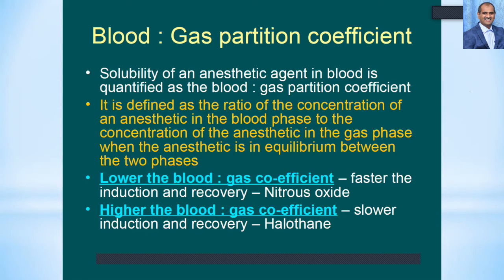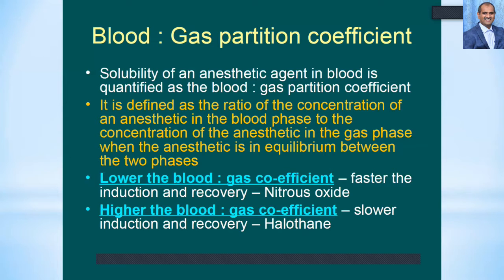Whenever you administer a gas, it should reach an equilibrium between the blood phase of the brain and the gas phase in the alveoli. So there should be an equilibrium between two phases: one is the gas phase and the other is the brain phase. Both of these should reach an equilibrium.